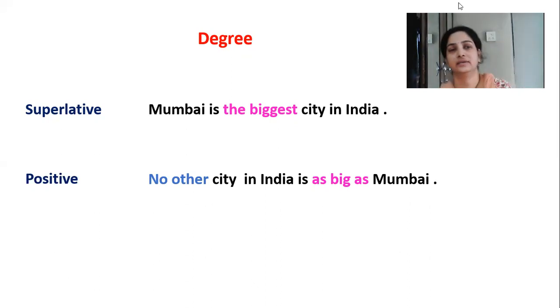In superlative degree we use the third form of the adjective, and in positive degree we use the first form of the adjective, that is big. Here we use the construction as dash as, that is as big as, or as adjective as.